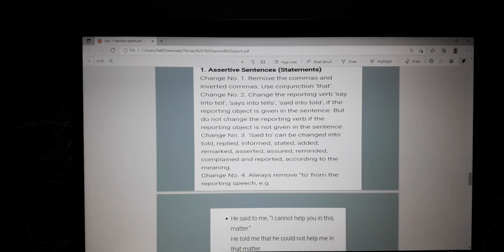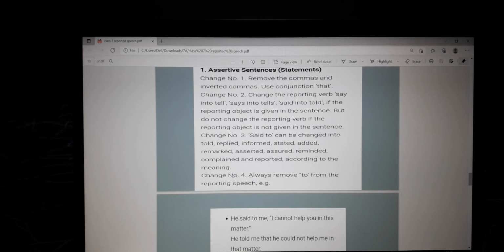These are the words which will be used if the sentence is being changed into a reported statement, and this would be changed according to the meaning.